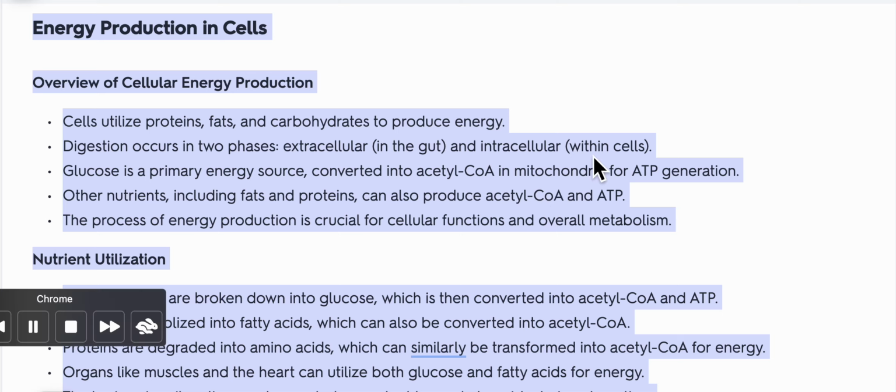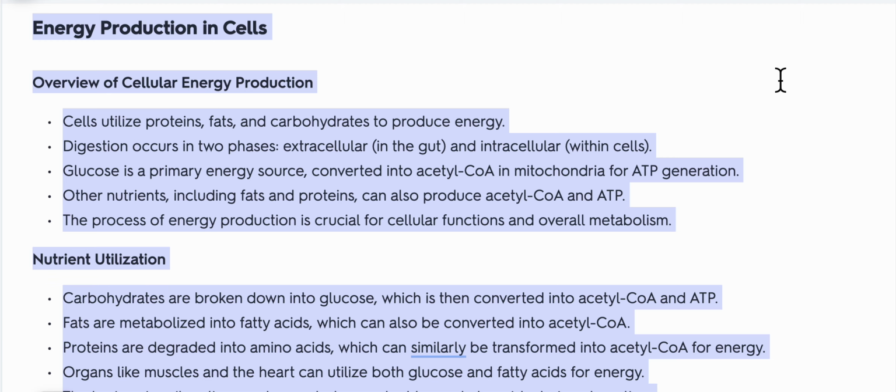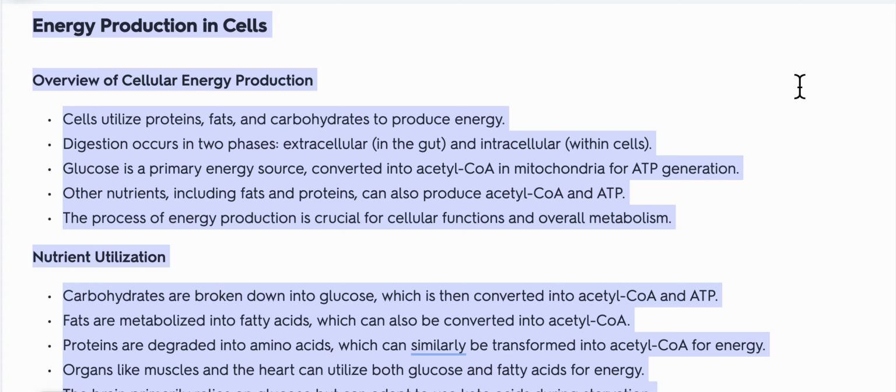Energy production in cells. Overview of cellular energy production. Cells utilize proteins, fats, and carbohydrates to produce energy. Digestion occurs in two phases, extracellular, in the gut, and intracellular, within cells. Glucose is a primary energy source, converted into acetyl-CoA in mitochondria for ATP generation.